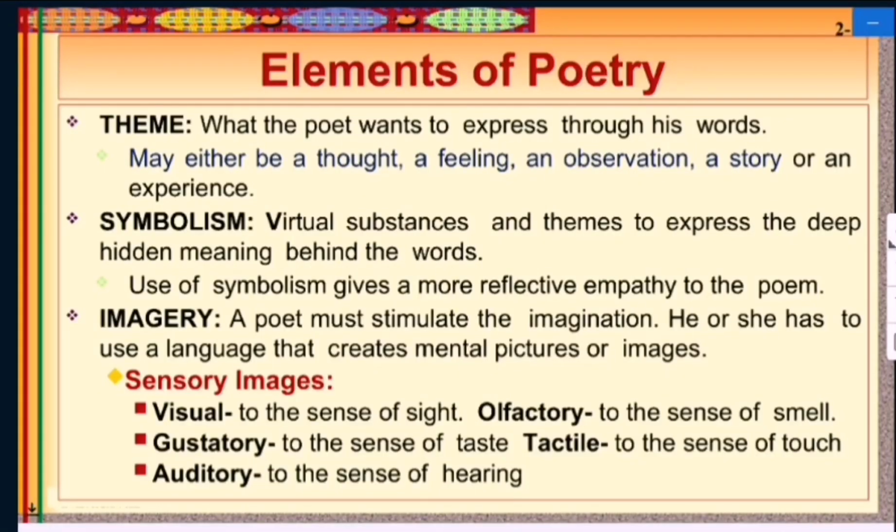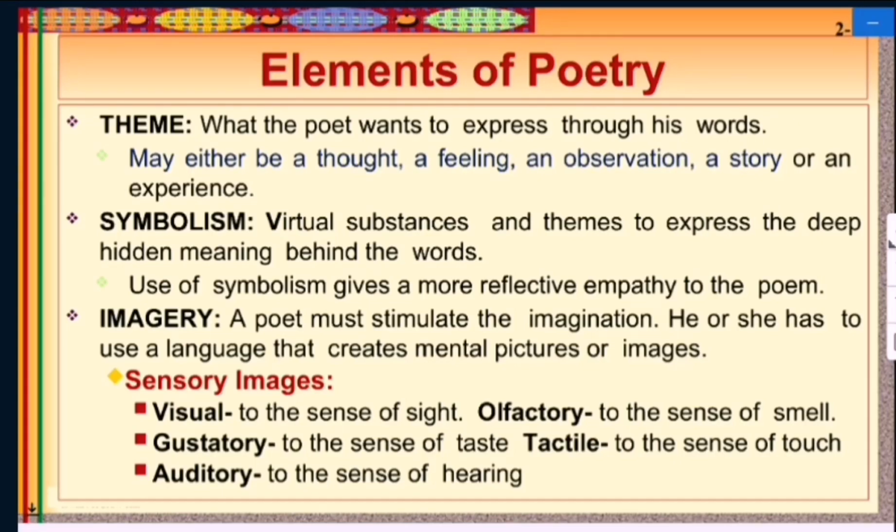So that is what rhyme is, and that is another element of poetry. The next element is theme. What the poet wants to express through his words may be a thought, a feeling, an observation, a story, or an experience. That is called the theme. And every poem has some type of theme.